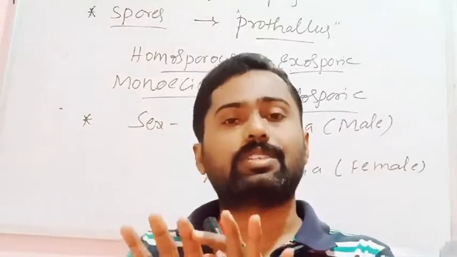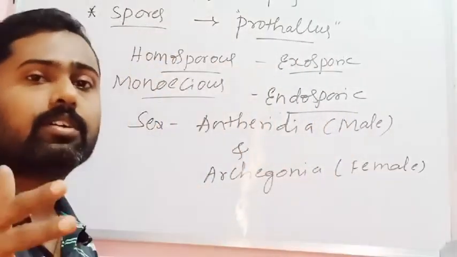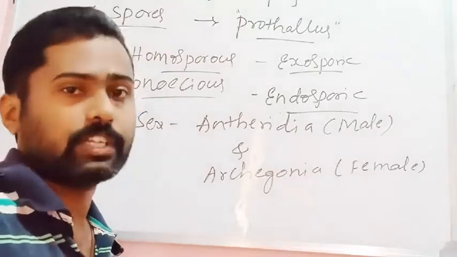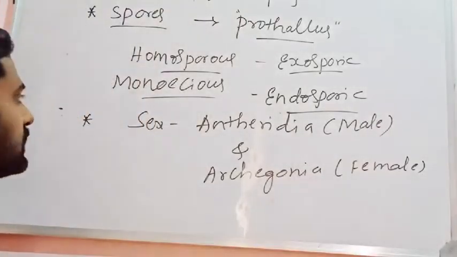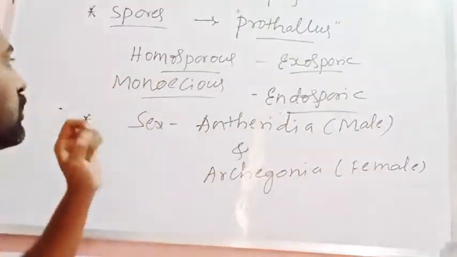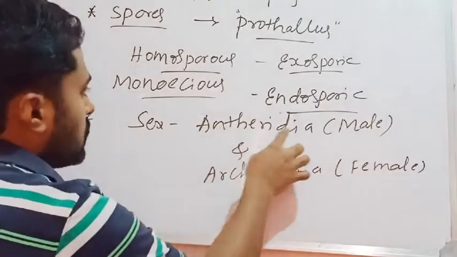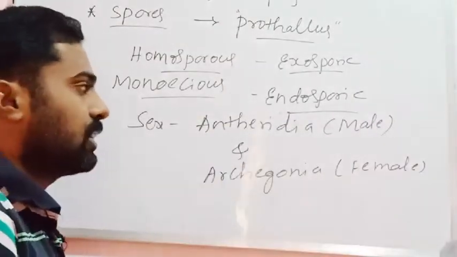Hence they are dioecious. It means male and female sex organs develop on different plants. They are unisexual. So that condition is called dioecious. Heterosporous pteridophytes are dioecious, homosporous pteridophytes are monoecious. Then the male sex organ is called Antheridia and the female sex organ is called